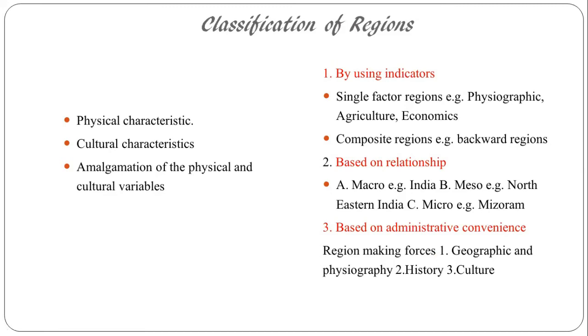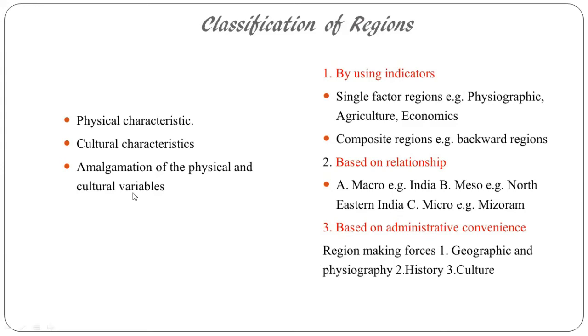If we say cultural characteristics, for example the Indian cultural ring, or within India the Mizo cultural region or the Naga cultural region, we are classifying the region based upon some cultural aspect.